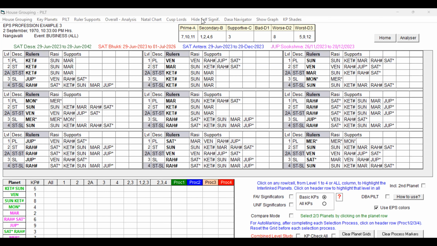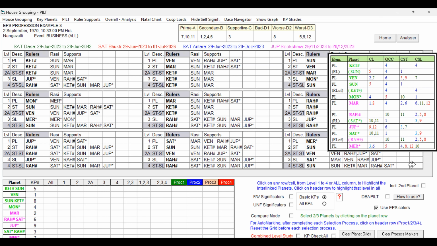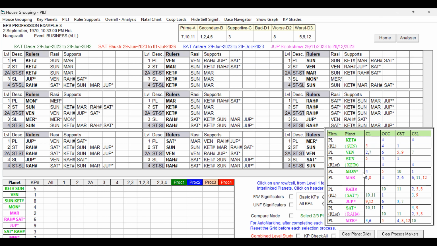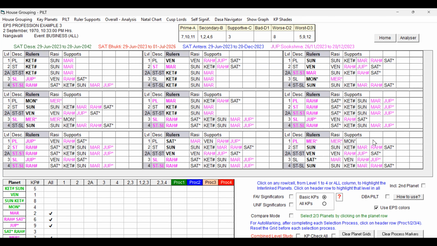Let me open the self-significators. The unfavorable key planets are Mars, Rahu, and Mercury. Mercury is mixed, not unfavorable; mixed means it will give both favorable and unfavorable results. Let me select Mercury, Jupiter, Rahu, and Mars. Only four planets I have selected. Let us see their impact in the destiny and also the sub periods.